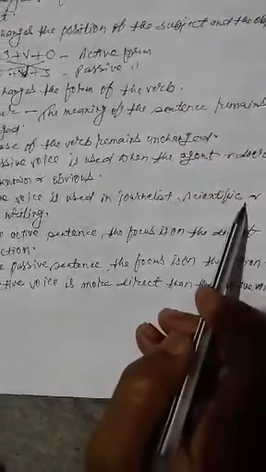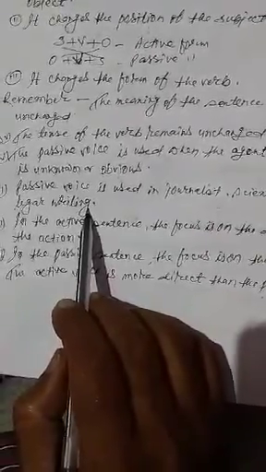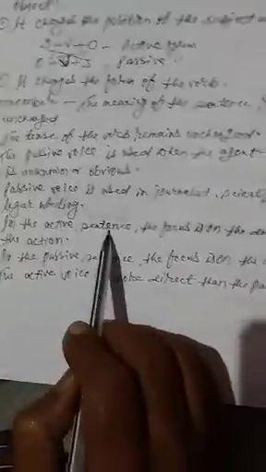Similarly, in the next rule, passive voice is used in journalistic, scientific or legal writing. For these purposes, it is used.